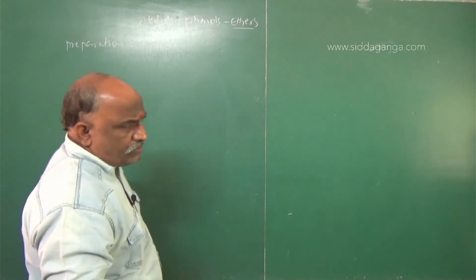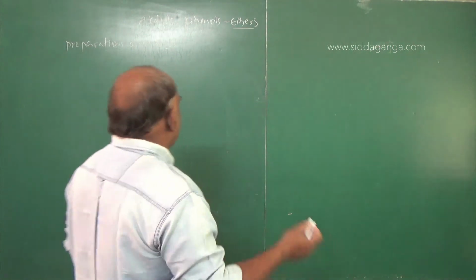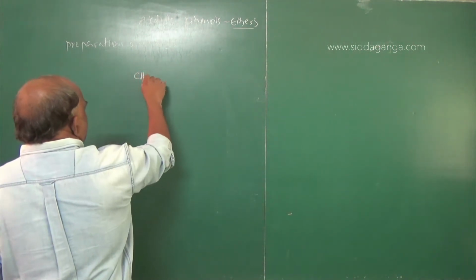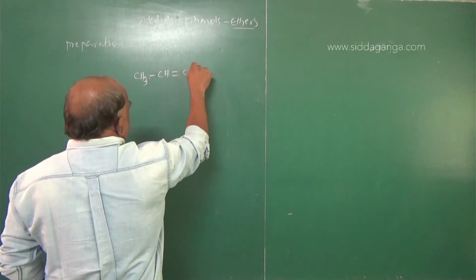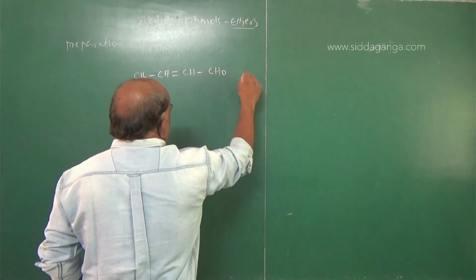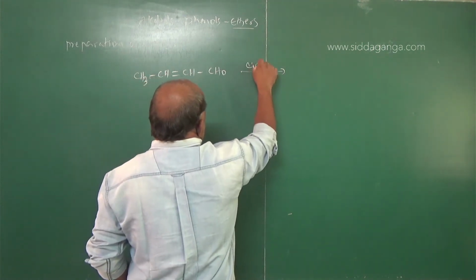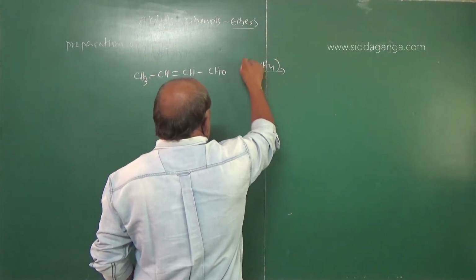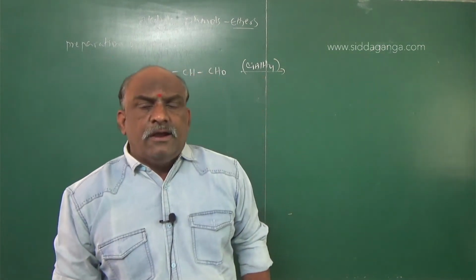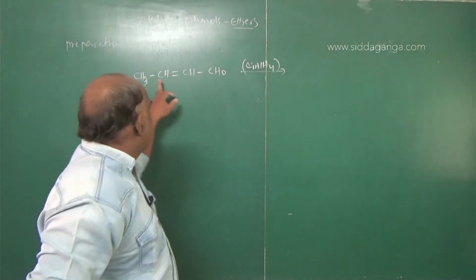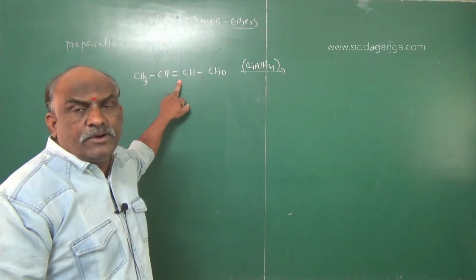And number 2, now what I said, suppose the compound is CH3 single bond CH double bond CH single bond CH2CHO. They will give it like this with LiAlH4. LiAlH4 is a good reducing agent. It can reduce only the aldehyde or ketone, and cannot reduce the double bond. That is a very important point, my students.